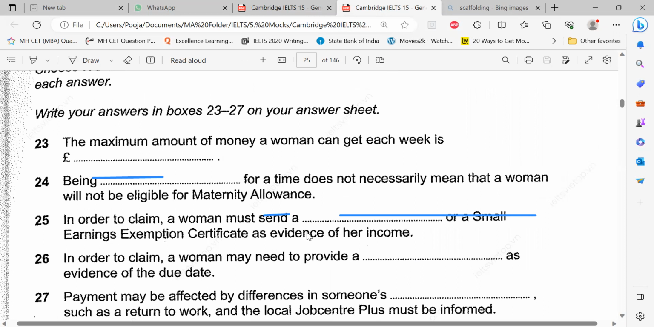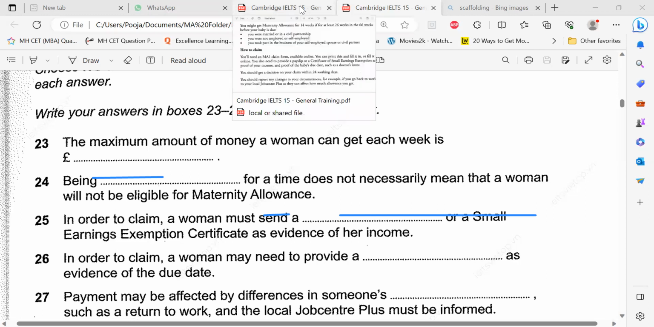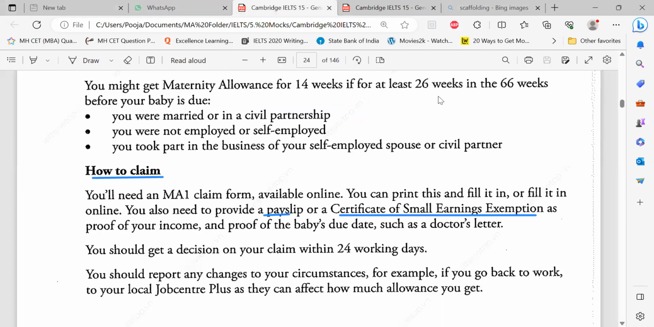Due date. This was the evidence of an income. Due date. Okay. What will you say for the due date? What will you show? When is your due date? What will you show, payslip? No. So how will you prove it? Logically think. A doctor's letter. Prescription or something like that. Yes, absolutely. Here is the doctor's letter.